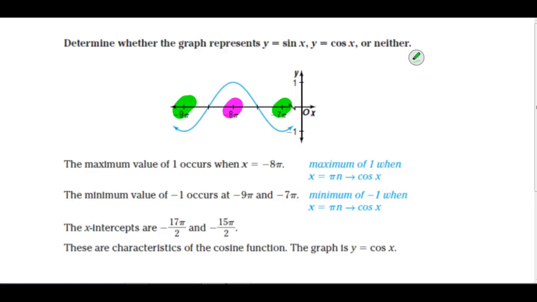Then when you look at your x-intercepts, at those integer pi multiples of the half, like the 3/2 pi, those match, and so you can determine that it is in fact a graph of part of the cosine function.